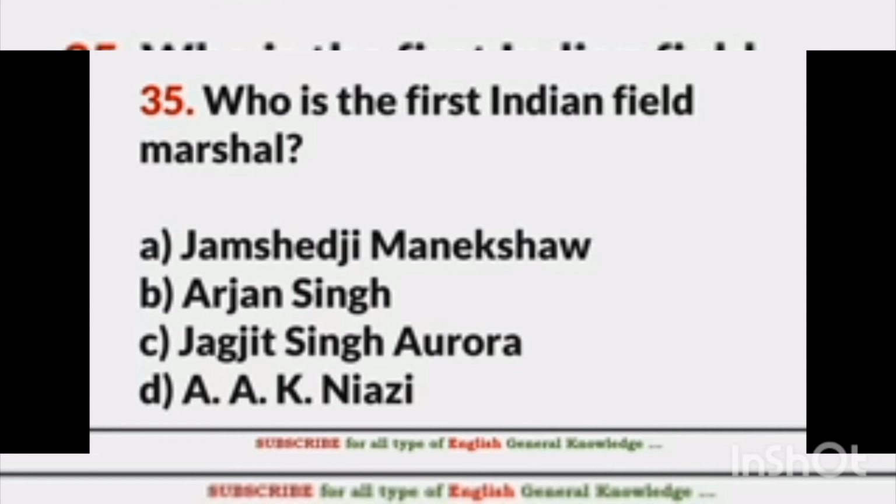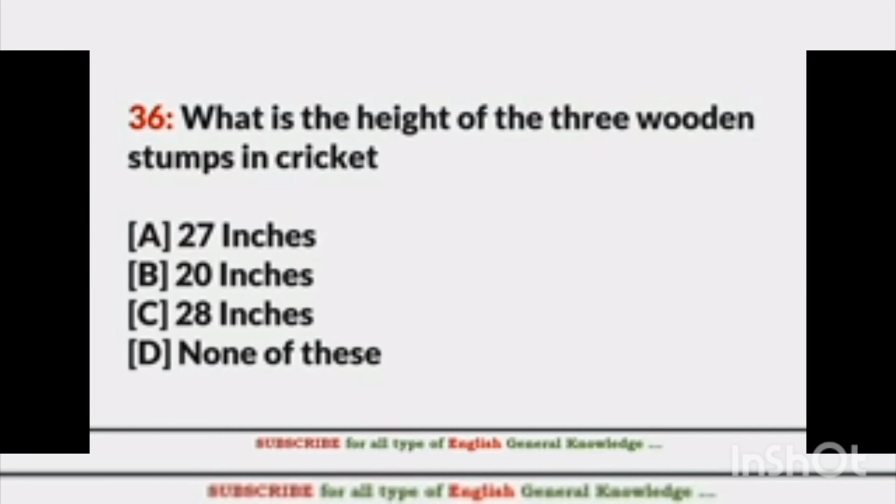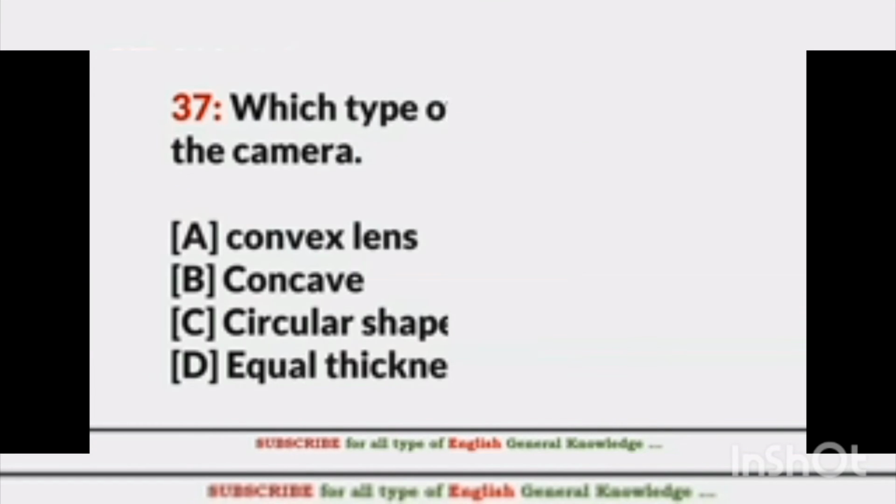Who is the first Indian field marshal? That is Sam Manekshaw. What is the height of the 3 wooden stumps in cricket? That is 28 inches.